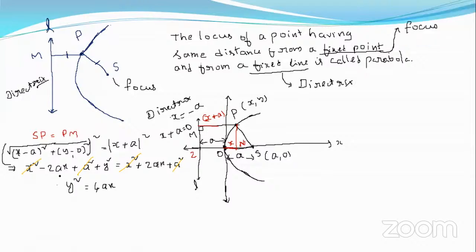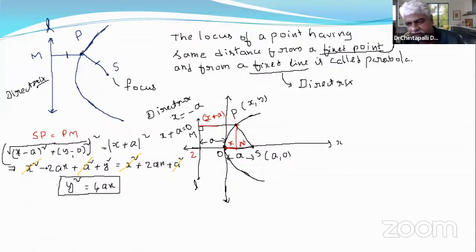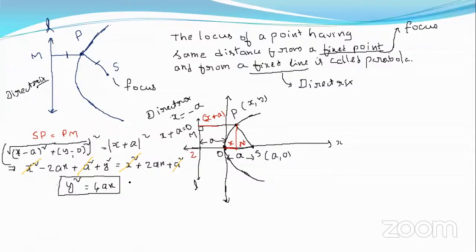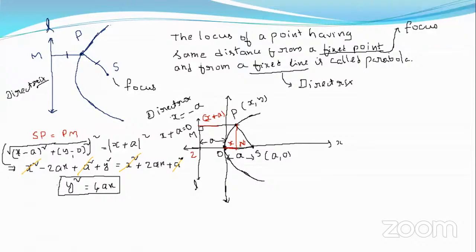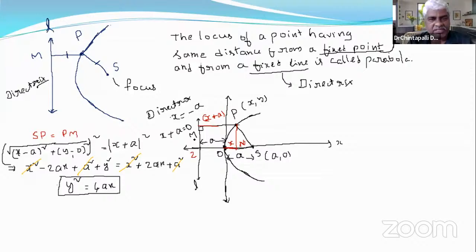So is it the formula for focus? Standard formula for parabola. It is a well-known formula. Do you remember this? Yes, sir, I remember those classes. This is the derivation, the formation of this formula. Using the basic definition of parabola, we derived this formula, that is y square is equal to 4ax.